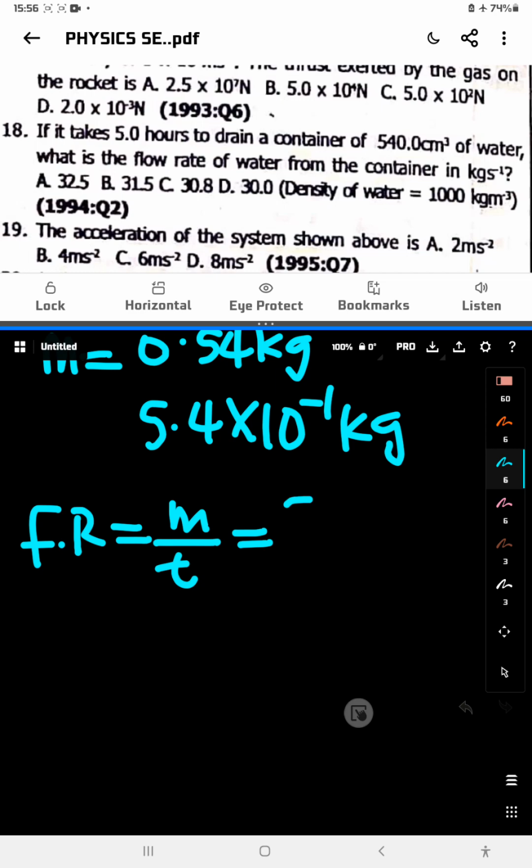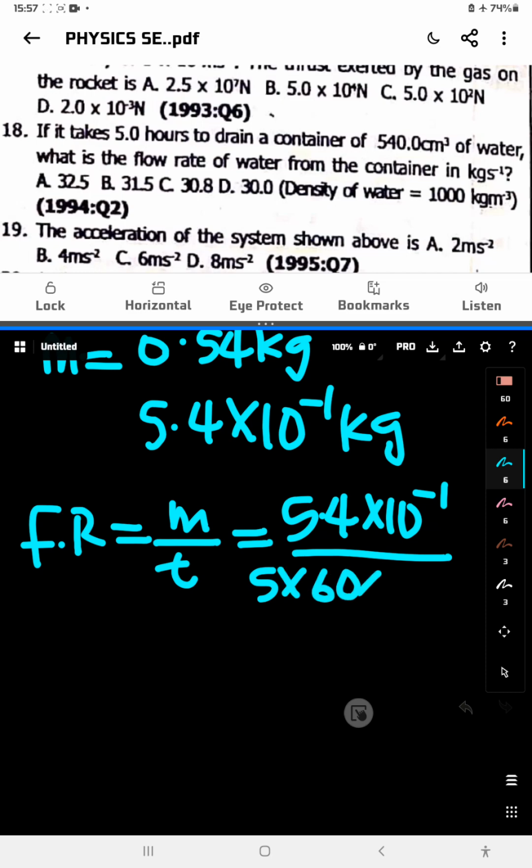Mass is equal to 5.4 times 10 raised to the power of minus 1 over, what is your time? 5 hours. You say 5 times 60 times 60. The reason why they multiply by 60 times 60 is to convert from 5 hours to minutes and from minutes to seconds, because seconds is what is accepted in physics.